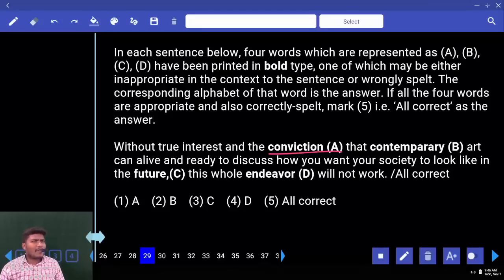Convicted person, conviction, what is it? He is convicted. What does that mean? Punished. One who got punished in the court.